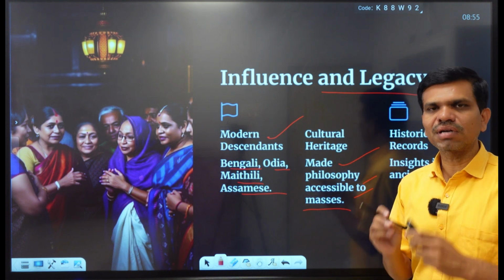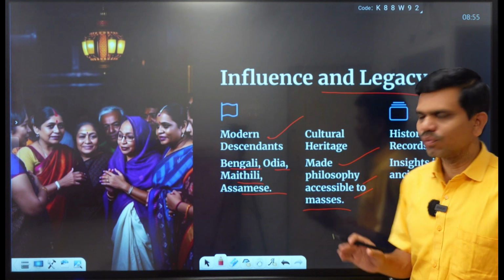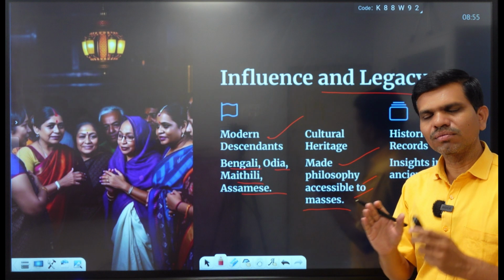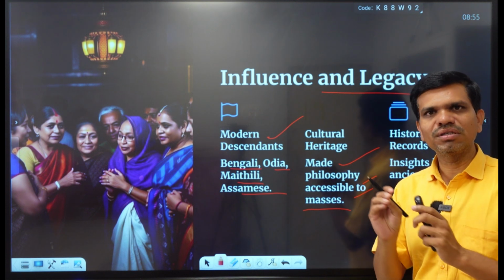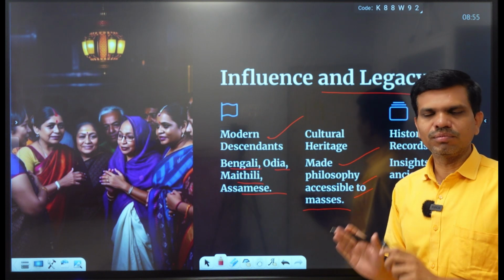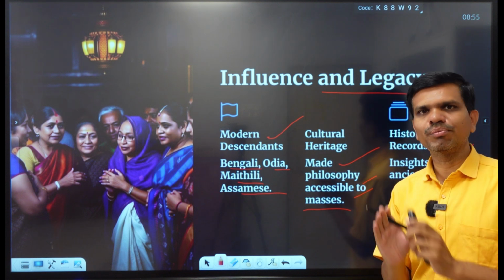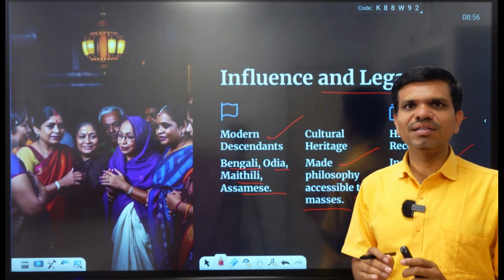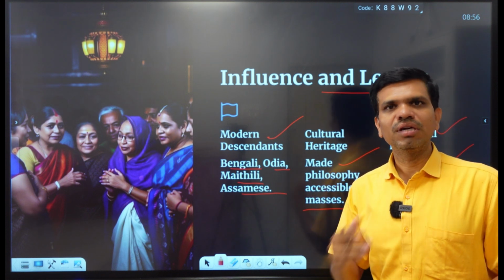So we should study translations and the Magadhi language to understand ancient India, particularly if you want to understand the Mauryan Empire, the Ashokan Empire, or the Magadha kingdom. So this is the significance of the Magadhi language and its influence on other languages.